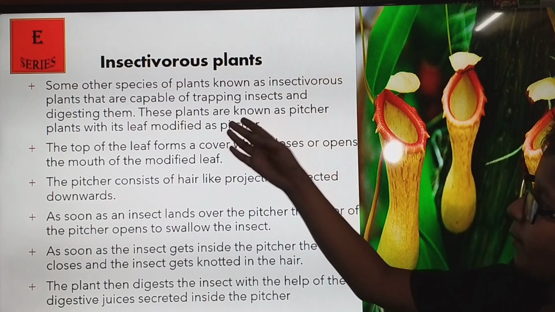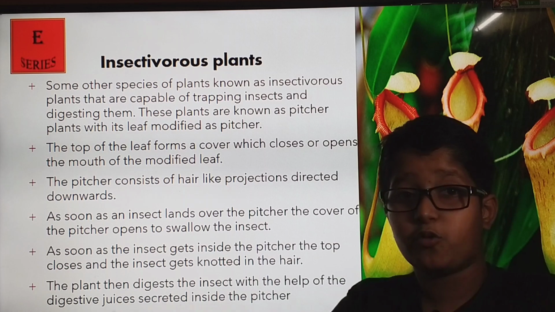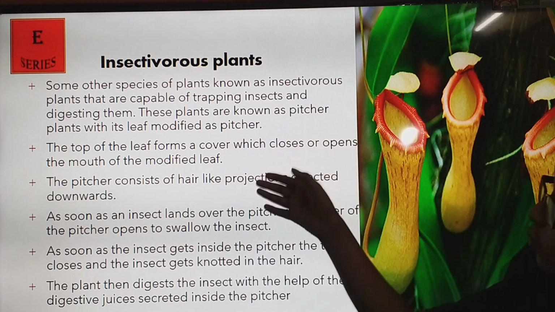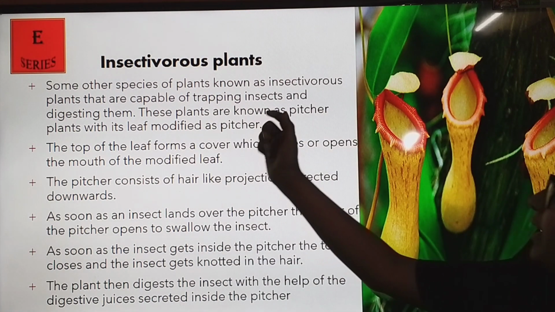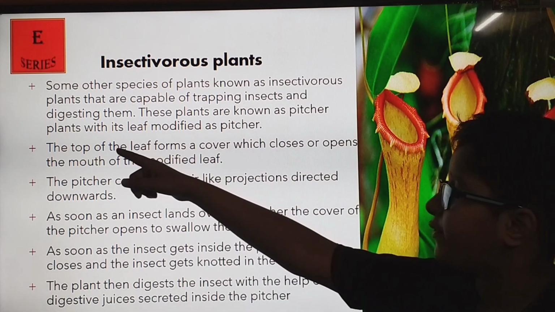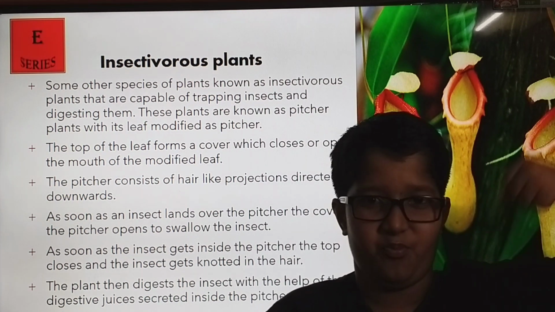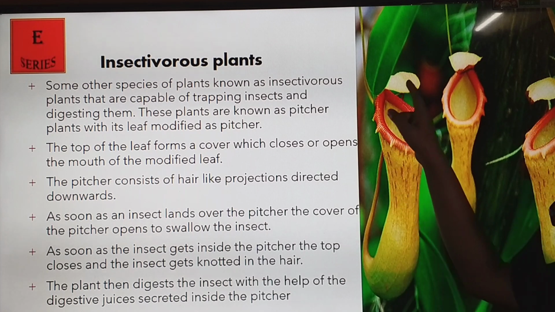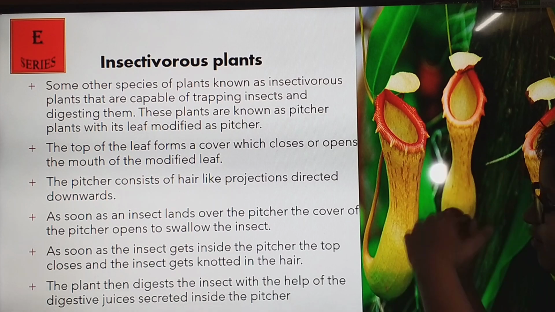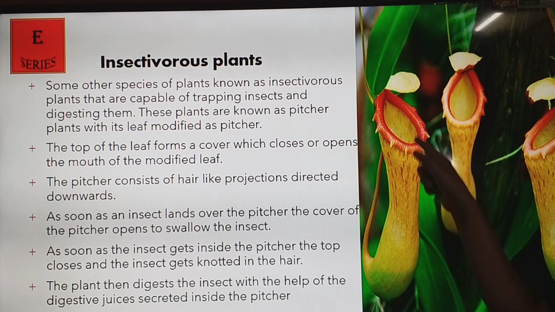These plants are capable of trapping insects and digesting them. They digest them and use them like they eat meat. These plants are known as insectivorous plants. Examples are pitcher plants, whose leaves are modified as a pitcher. And what's a pitcher? A pitcher is a jug, a big jug. You can see it resembles a jug. In some it's a little thicker. The top of the leaf forms a cover which closes or opens the mouth of the modified leaf. This is a modified leaf.